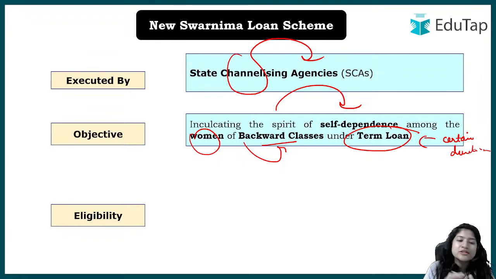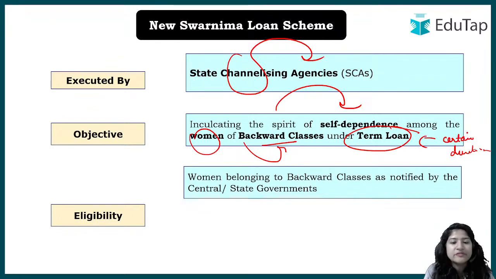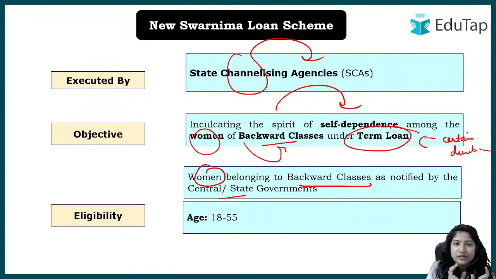ठीक है, now let's talk about eligibility criteria. So one is common to understand. It should be a woman. The beneficiary should be a woman, and especially from the backward classes. Okay, and these backward classes are notified by the central and state governments. Right. Apart from that, what is the age criteria? So age is 18 to 55 years. The beneficiary should be from 18 to 55 years to avail the benefit, and also there is an annual income limit, right?